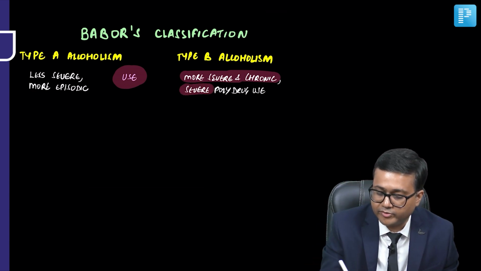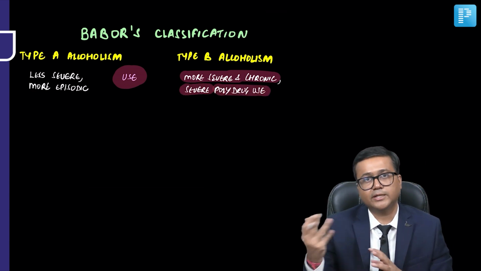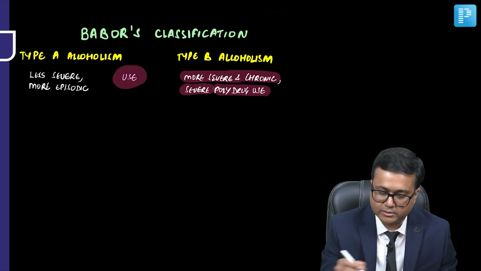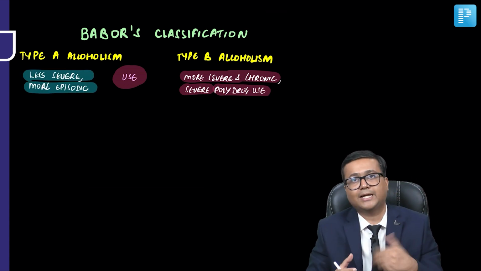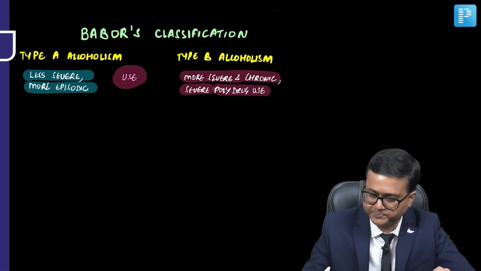Even severe polydrug use may be present in type B, while the use is less severe in type A, and more episodic rather than chronic.